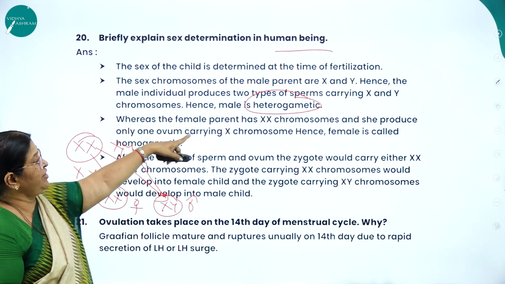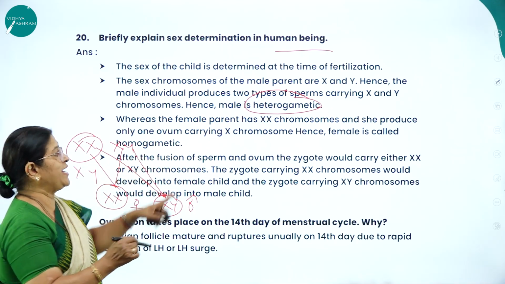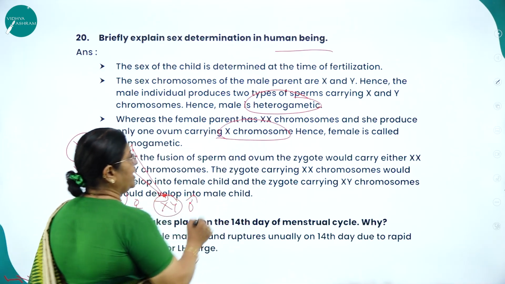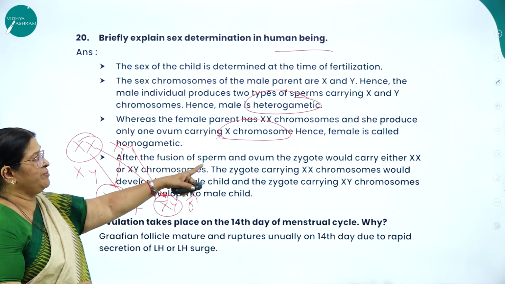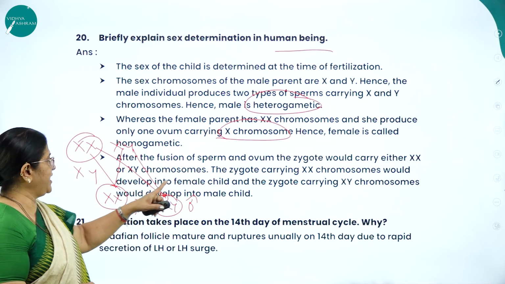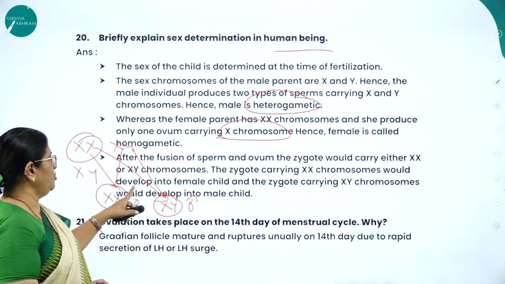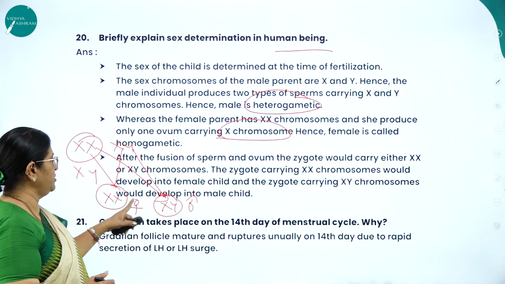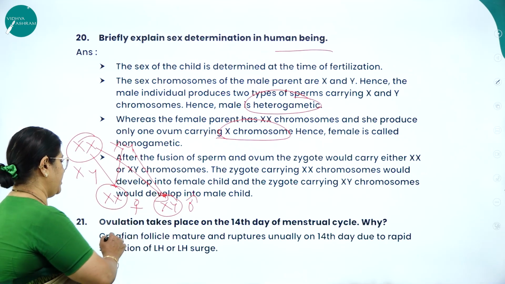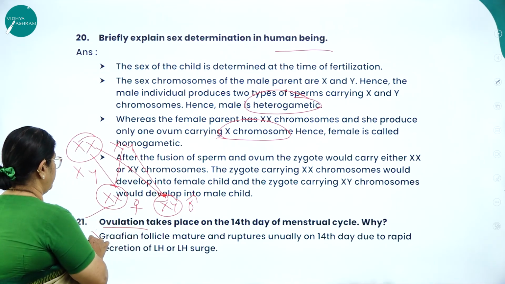But whereas the female parent has XX chromosomes and she produces only 1 ovum carrying what? X chromosome. Hence, female is called homogametic. After the fusion of the sperm and ovum, the zygote would carry either XX or XY chromosome. The zygote carrying XX chromosomes would develop into female child and the zygote carrying XY chromosome would develop into male child. Next, 21. This is a very important question.